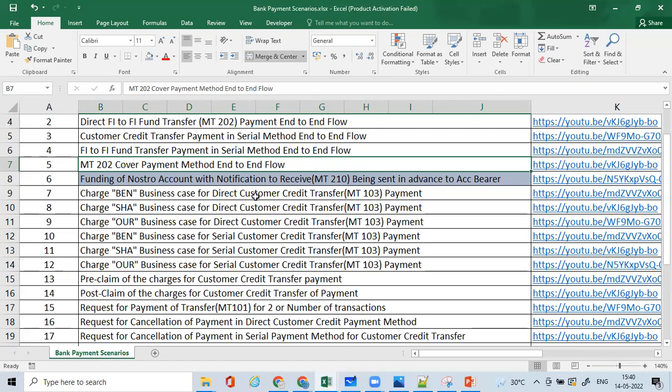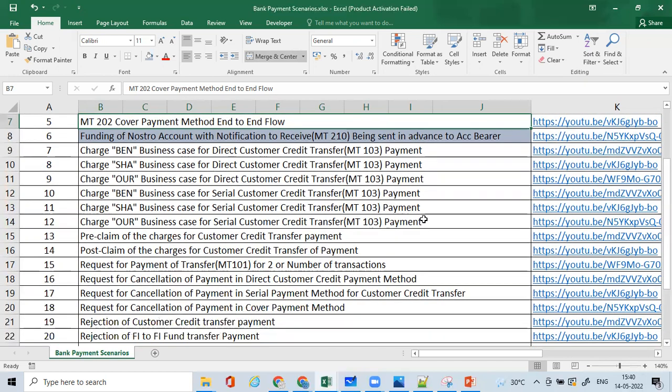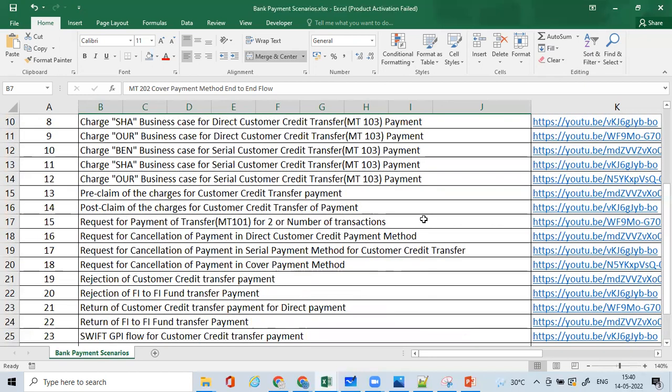So we'll understand the different charges for a customer credit transfer payment in a direct payment, as well as in a serial payment. We'll understand the claiming of the charges, that is, post-claim and pre-claim charges.